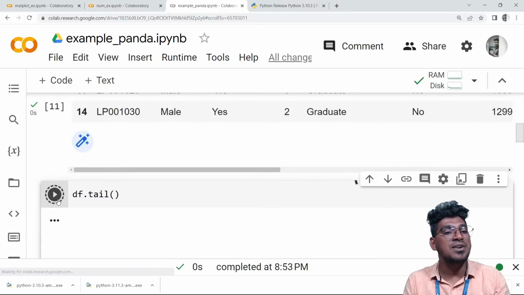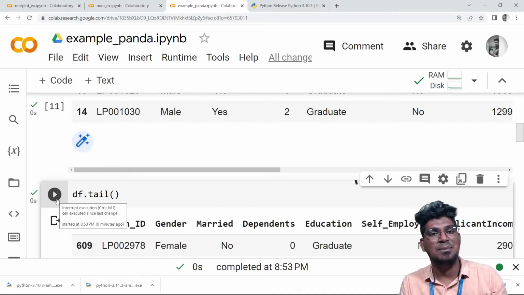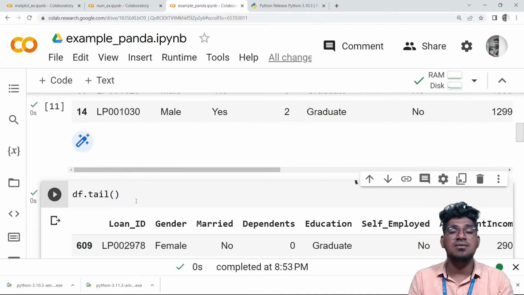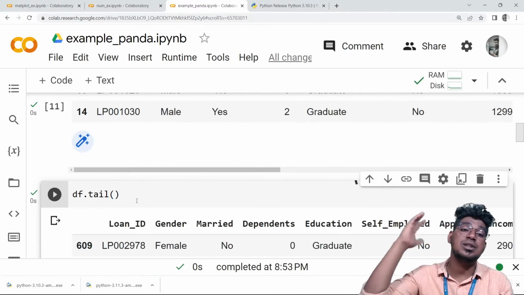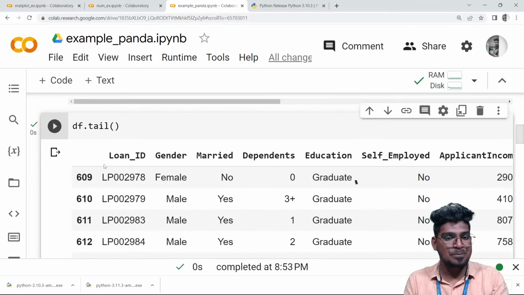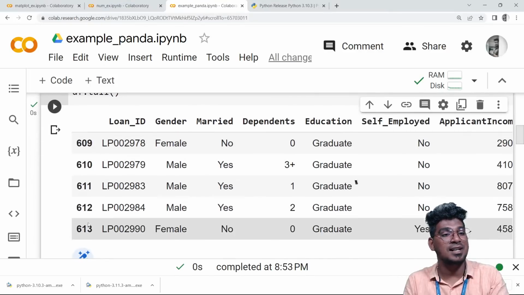Then what about the tail function? If it is clear, please mention it in the comment box. Right? The dot tail function will help to display the last 5 rows of that particular data. Okay, then you can see it here, the last 5 rows of that particular data.